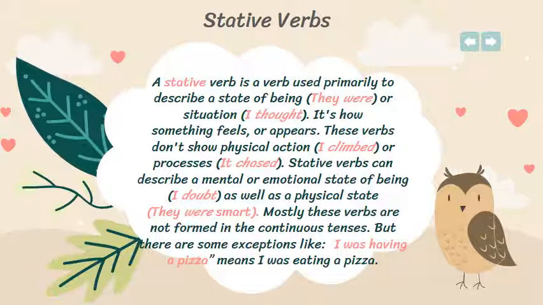But we have some exceptions. If you are using the stative verb instead of a physical verb, yes, you can use it in the past progressive. Like, for example, I was having a pizza. It means I was eating a pizza. It doesn't mean I was having. No, I was eating. So here, eating is a physical verb. Instead of saying eating, you can say having. Okay?